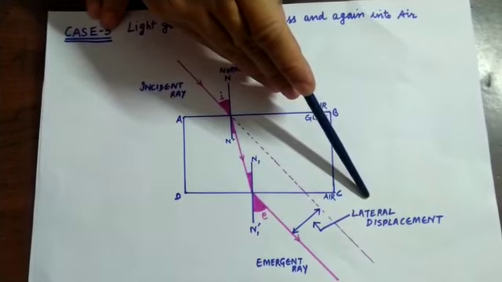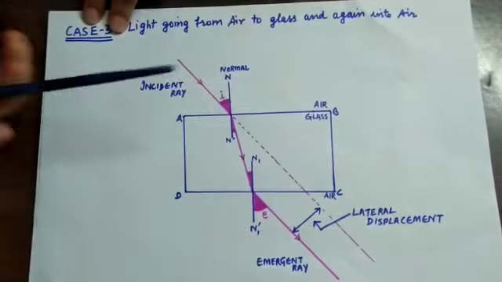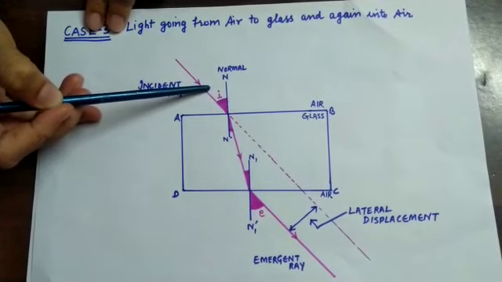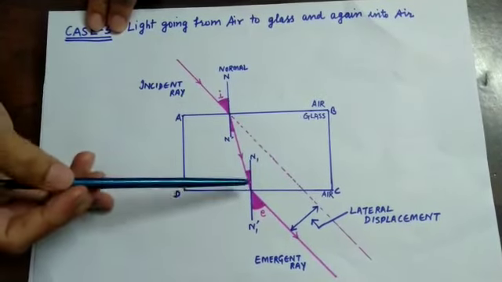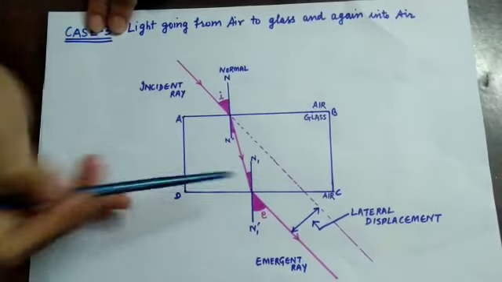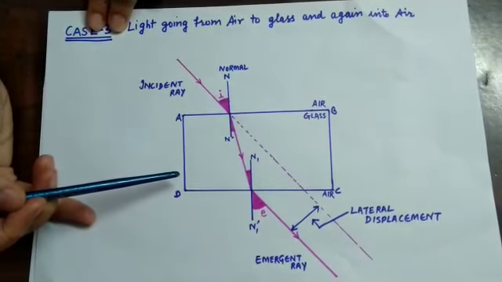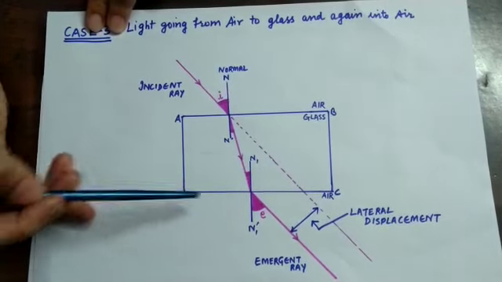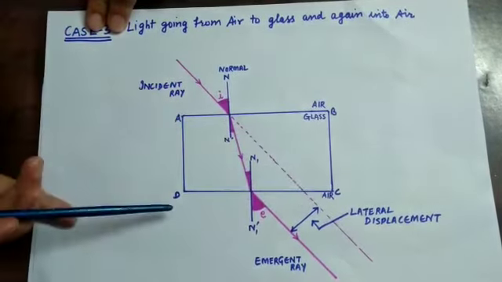The lateral displacement is directly proportional to the angle of incidence, directly proportional to the refractive index of the glass, and directly proportional to the thickness of the glass slab.